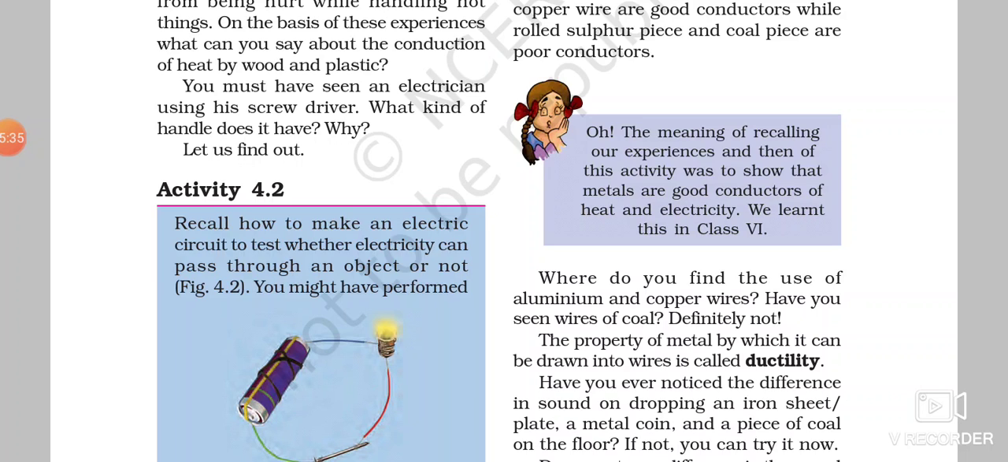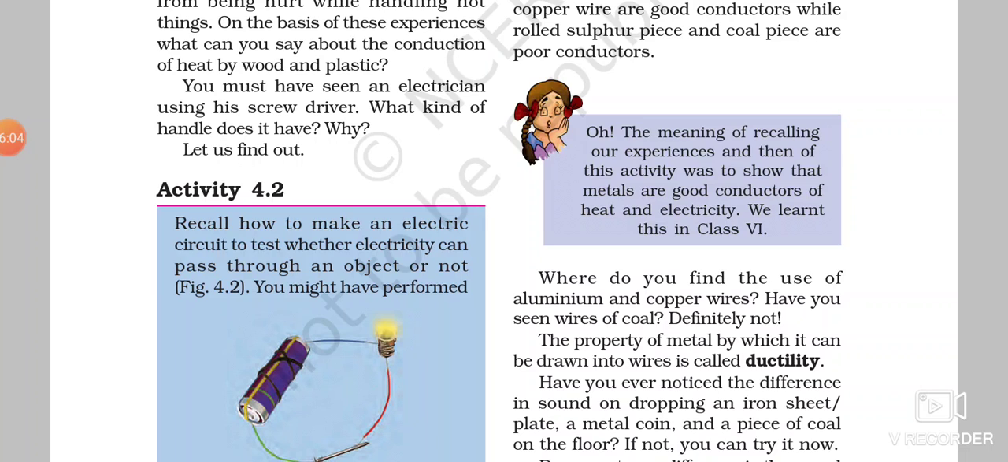The wires at our home have insulators on the outside, black and white and maybe any other color, green, red, yellow, but inside it there are very very thin copper wires, right? So that is the property of a metal, that they can be drawn into wires, and this property is known as ductility.